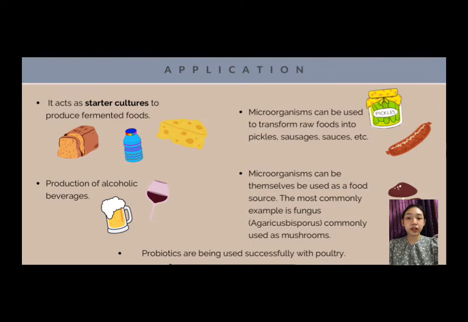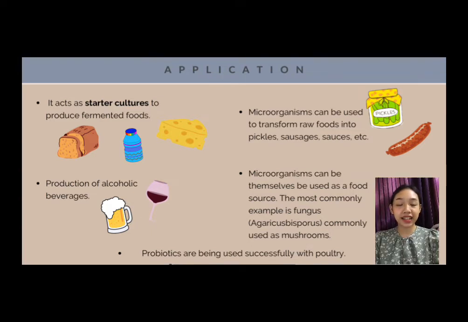Typical starter bacteria include Lactococcus, Streptococcus, and Lactobacillus, which are usually used in the production of about 2,000 distinct varieties of cheese throughout the world. Other than cheese, a yeast called Saccharomyces is used in the production of bread, and yogurt, which is a popular fermented dairy product, is produced by lactic acid bacteria, including Streptococcus and Lactobacillus.